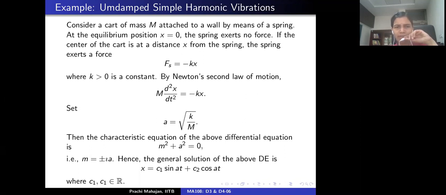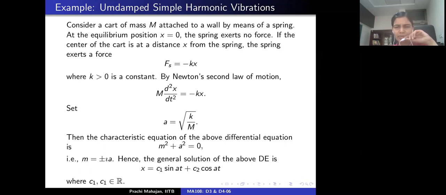So how do we solve this? One can write down the associated characteristic equation, which is given as m square plus a square equal to 0. I've done some manipulation; I've written a as square root of k by m. And what are the roots of this characteristic equation? They are complex roots given as plus minus ia.